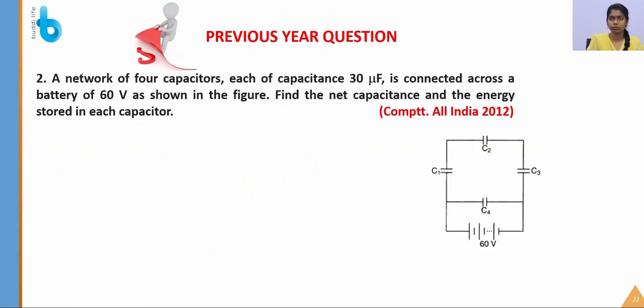So the next question was, a network of 4 capacitors, each of capacitance 30 microfarad, is connected across a battery of 60 volt as shown in the figure. Find the net capacitance and energy stored in each capacitor. So the network is shown, which has 4 capacitors, C1, C2, C3 and C4, connected with the 60 volt battery. So let us solve this question.